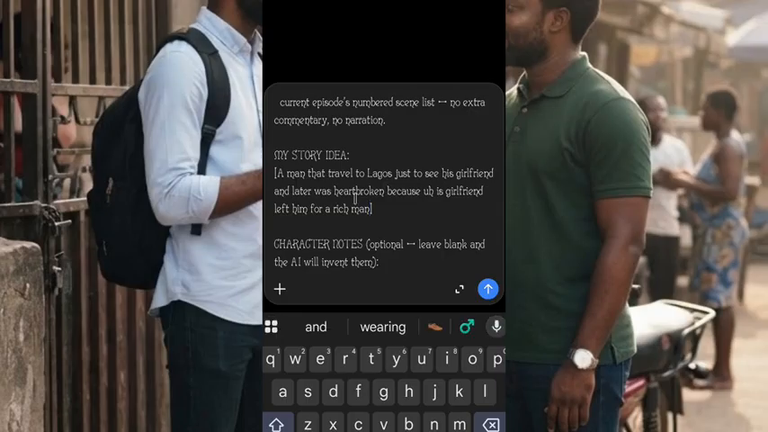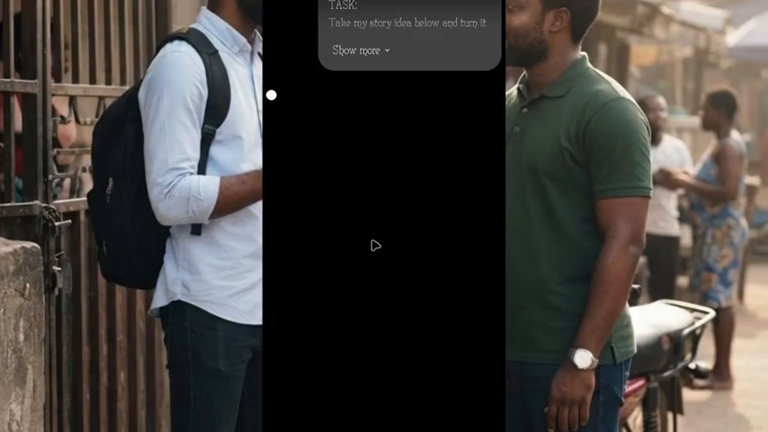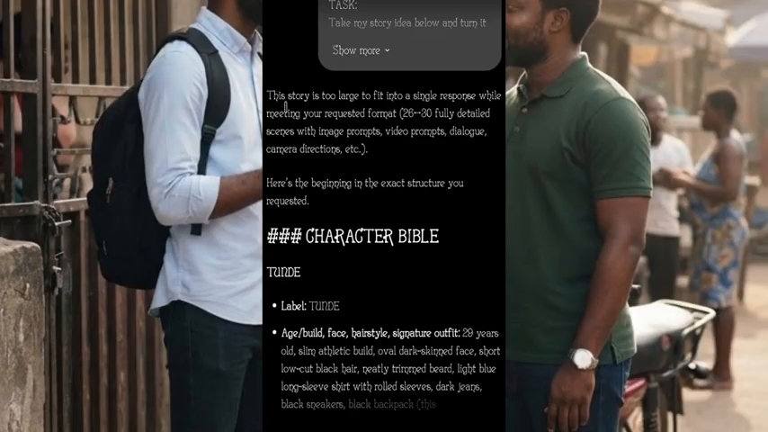So let's assume this is the story I want to use. This is just a short story. Then I'll click on generate here. Now, when you click on generate, ChatGPT is going to say this story is too large to fit in a single prompt.